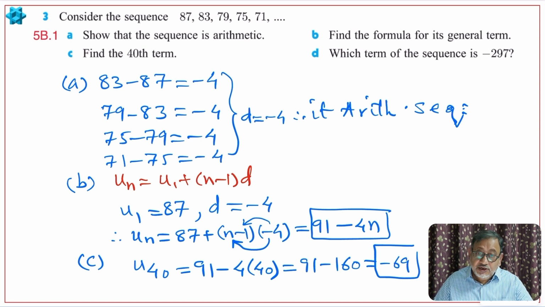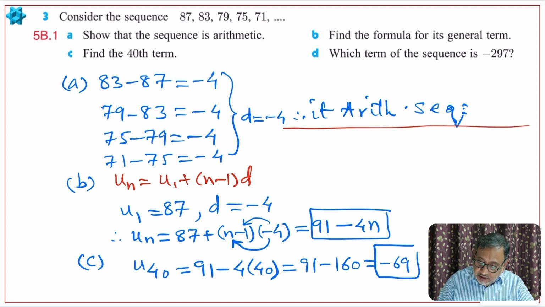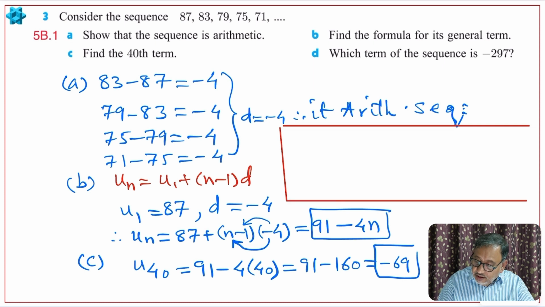Let us now do part D. Let me write in red color in between this, because there is no space. I have chosen a 16 by 9 slide, so I am going to write here, no problem. I hope you will understand it. Part D asks which term of the sequence is minus 297. So let me write here un is minus 297.